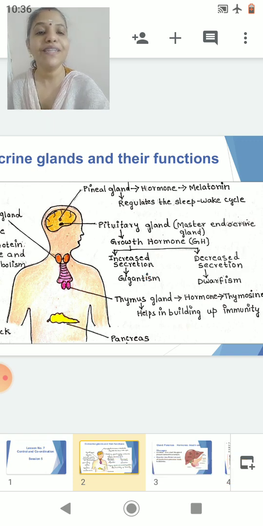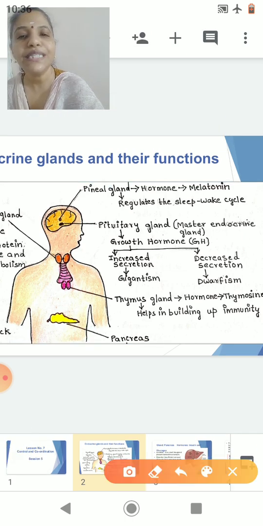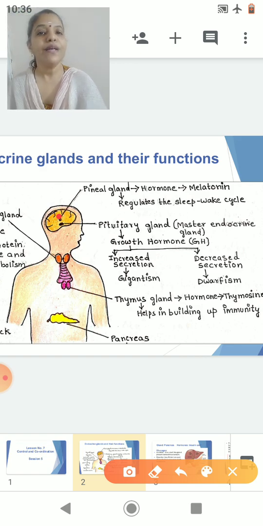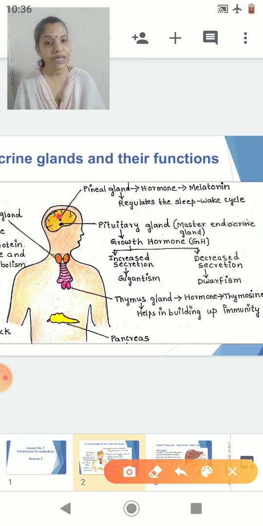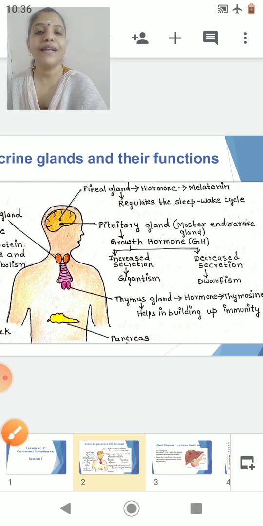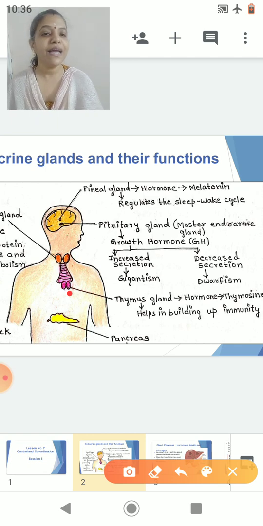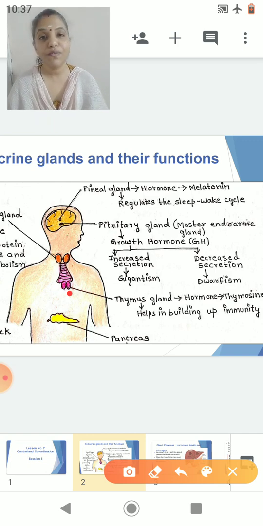Other than that, we studied another gland which is called the pineal gland, correct? The pineal gland is also a part of your brain. So you can see the location of the pineal gland over here. The pineal gland secretes the hormone melatonin. Melatonin is responsible for regulating your sleep and wake cycle. Now, we had also studied a gland called the thymus gland. The thymus gland secretes the hormone thymosin, and thymosin helps in building up immunity. That means it increases the resistance of our body to fight against disease causing germs.